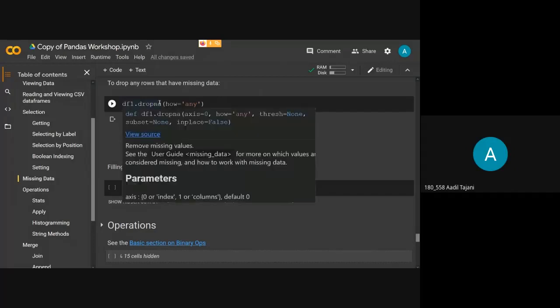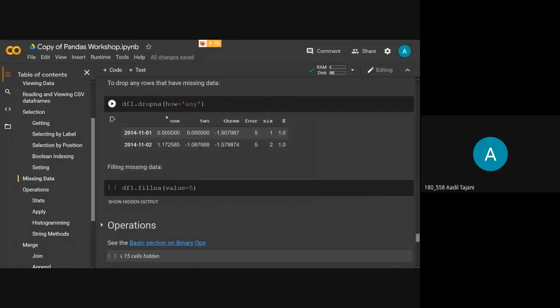What dropna does is it will drop the null values. Okay, so this is the function df1.dropna.